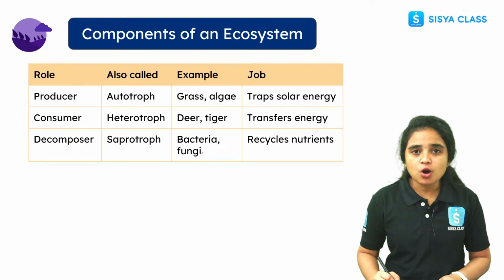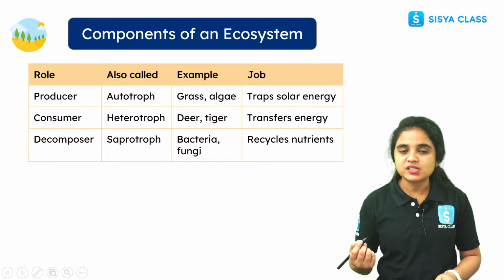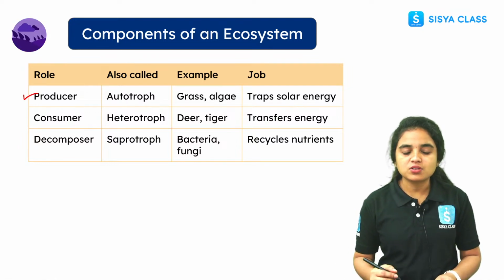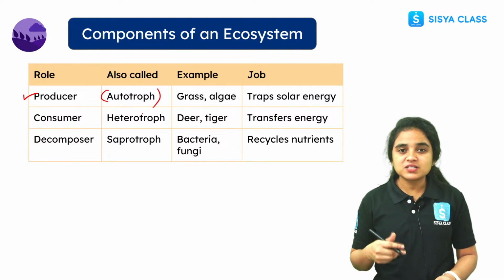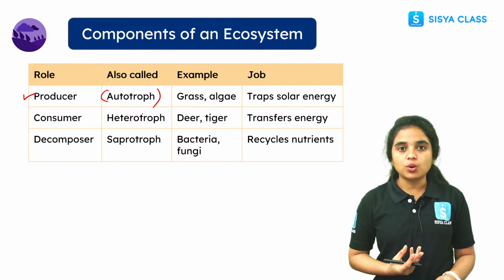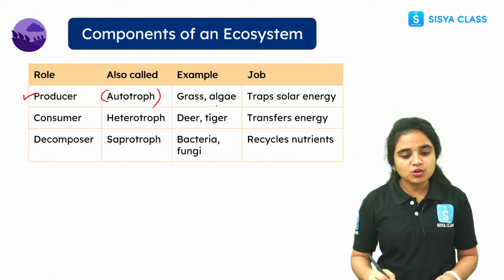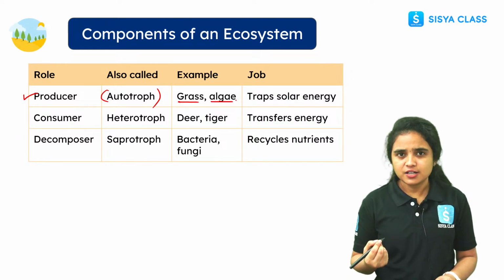Now let us see the components of an ecosystem, what roles they play, with examples and their jobs. Looking at the producers, producers are also called autotrophs. We already learned autotrophs means the organisms which prepare their own food material. Examples for autotrophs are grass, algae, green plants, right?